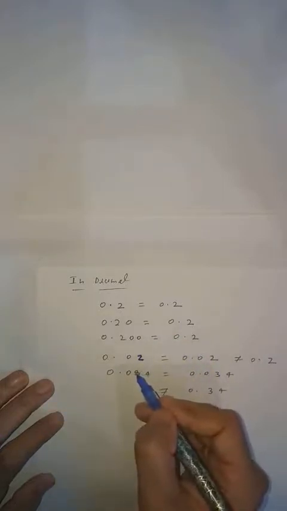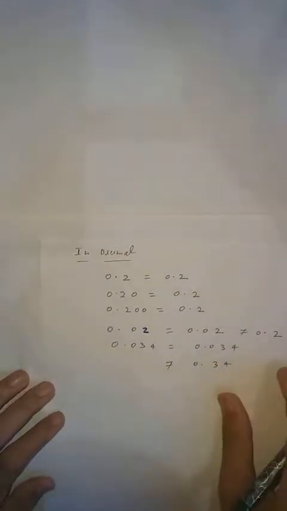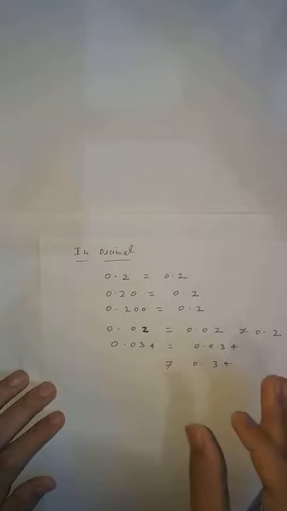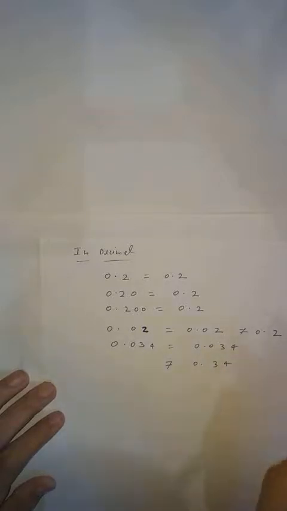the value will differ, but in decimals this is reverse. If you use 0 on the right hand side in a decimal, the value will be the same. But if you use 0 on the left hand side of the decimal digits, the value will change. The value was 0.2, but if you put a 0, the value becomes 0.02. So the conclusion is: in a simple number, if you use 0 on the right hand side, the value will change. But in a decimal, if you use 0 on the right hand side, the value will not change. They are reverse.